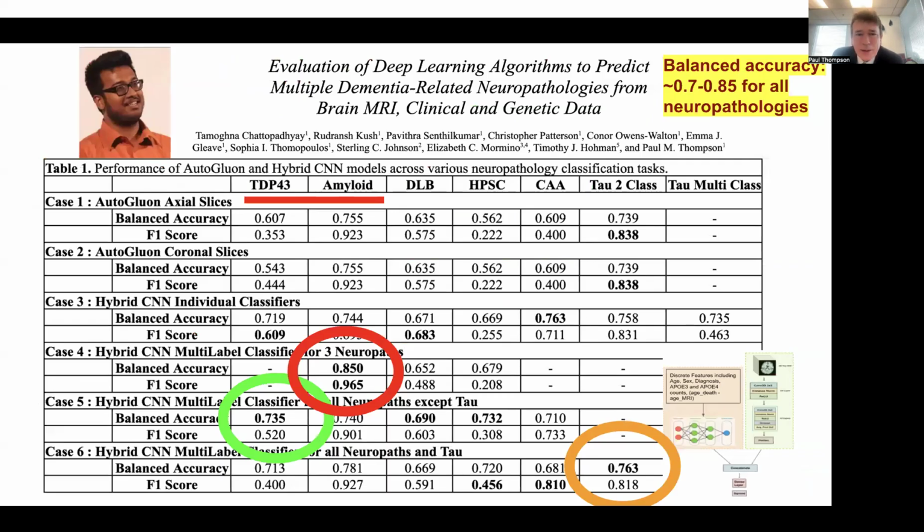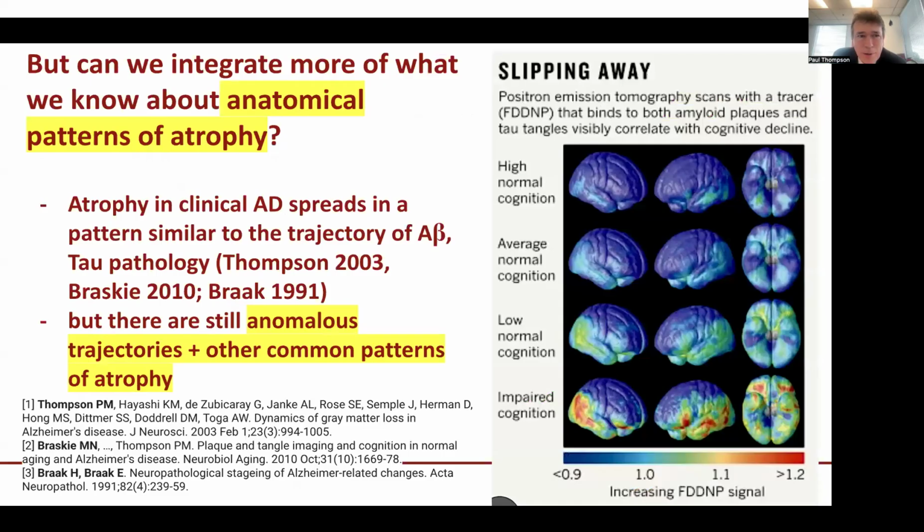Now, when these methods are trained, there is a balanced accuracy in predicting all of the neuropathologies of over 0.7, so in some cases as high as 0.85 area under the receiver operating characteristic curve, with the best results being shown for amyloid and tau, but also very promising results for TDP-43, for which there isn't currently an in vivo imaging biomarker. Now, what if we integrate more of what we know about the anatomical patterns of atrophy?